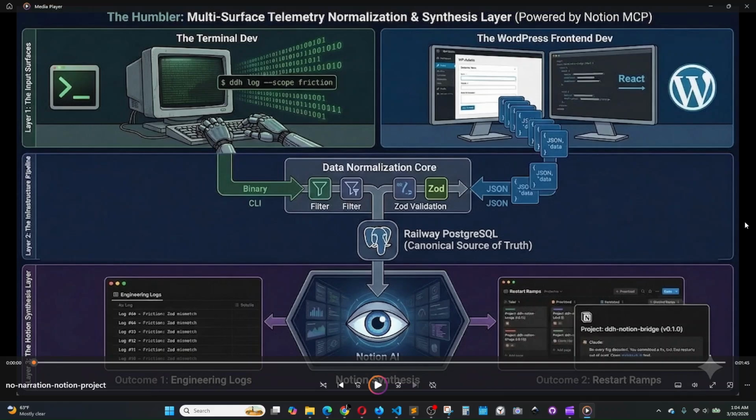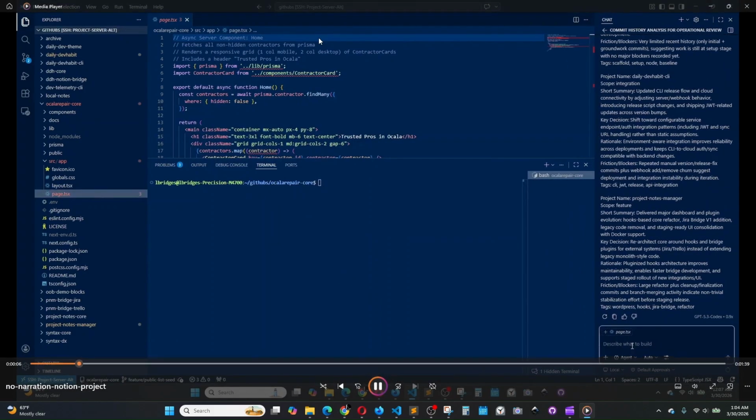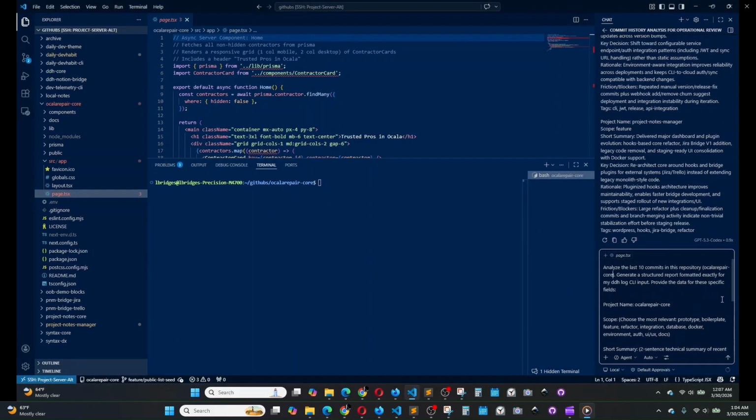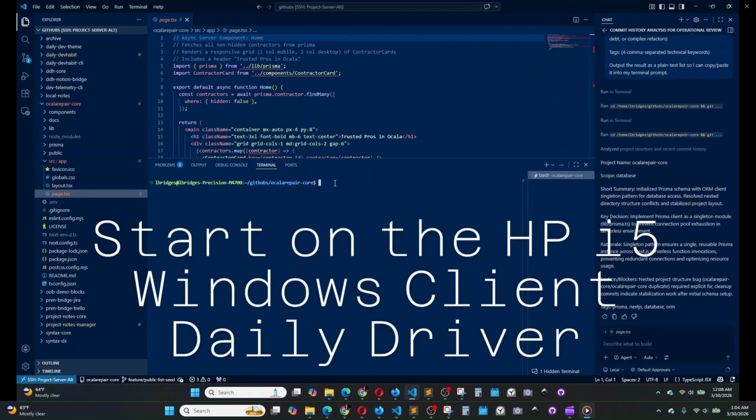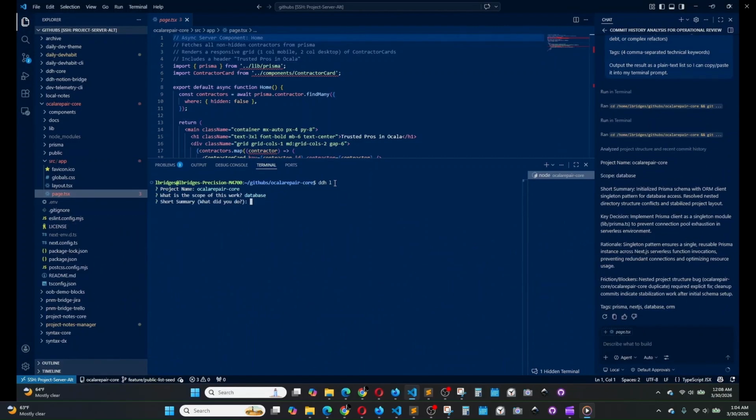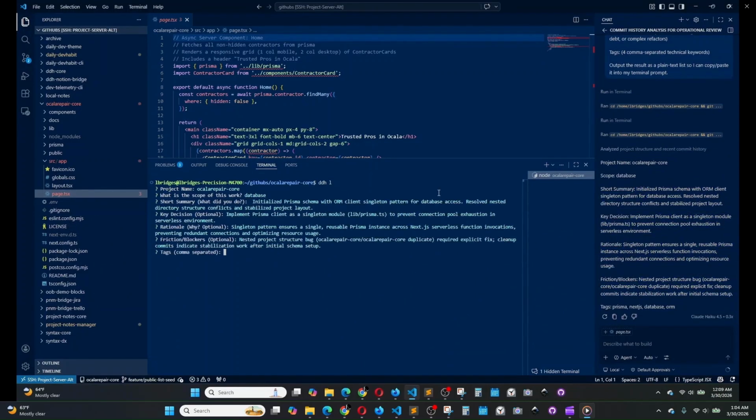Context switching is the silent killer of developer velocity. I built the Humbler to automate the reentry process using the Notion MCP. It starts with deterministic telemetry. Here I'm using Copilot to audit a dormant project, Ocala Repair. I ingest those technical insights directly via a custom Node.js CLI.